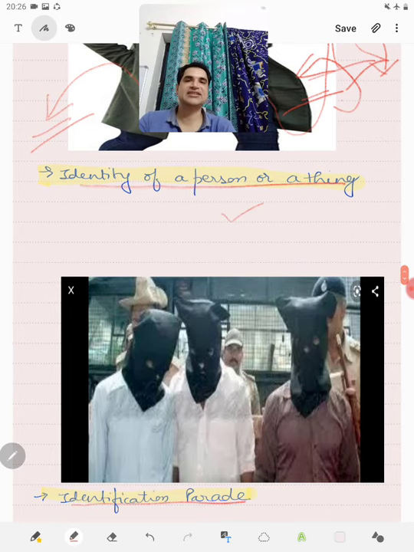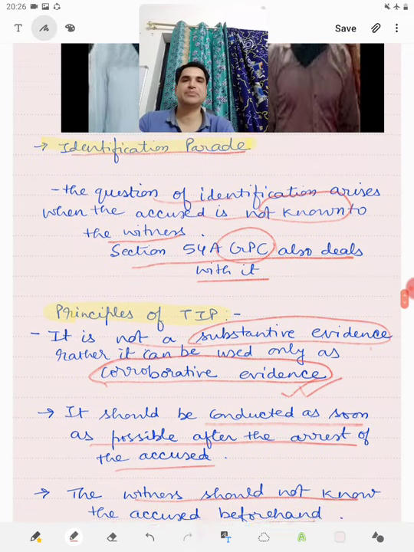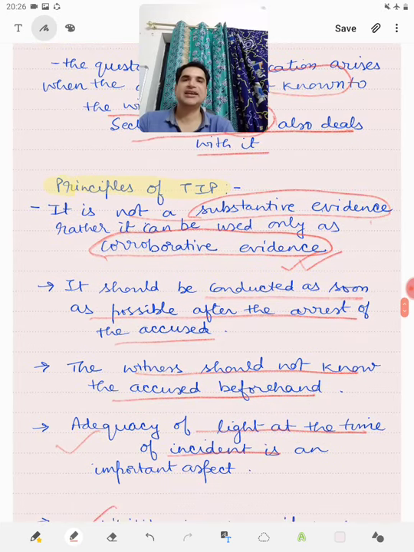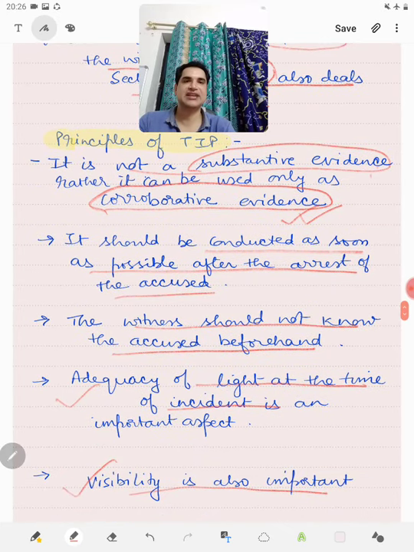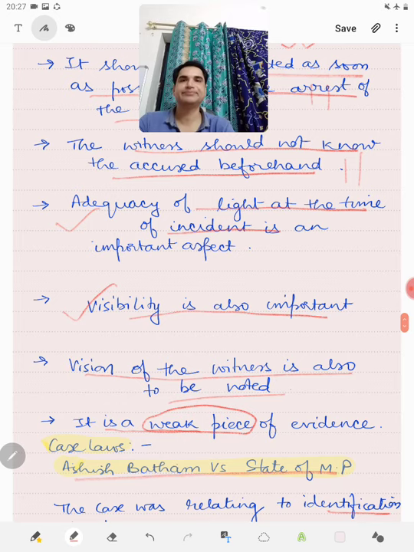Then things which establish the identity of a person or thing are also relevant. So under Section 9, the test identification parade has been made relevant, but there are certain principles behind it. First, they are not substantive evidence, rather they are only a corroborative piece. Then they should be conducted as soon as possible after the arrest of the accused. Then the witness should not be known to the accused beforehand, and the accused should also not know the witness.